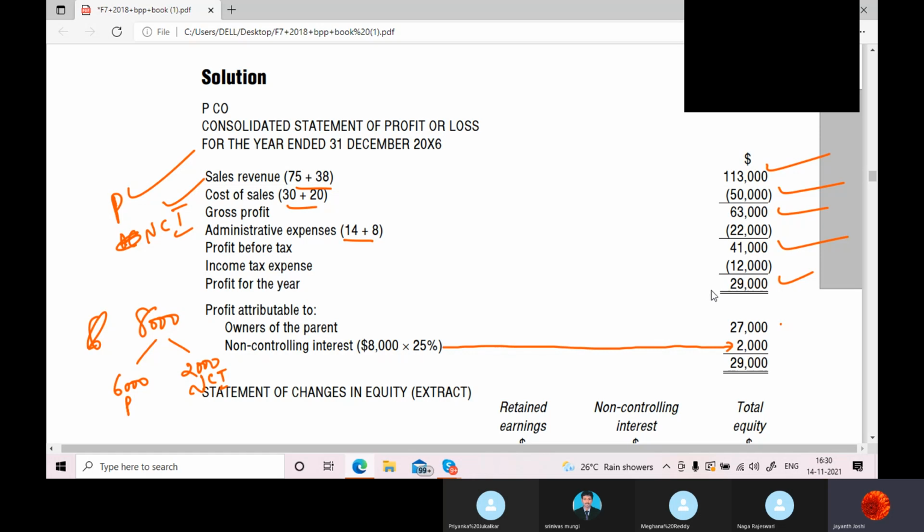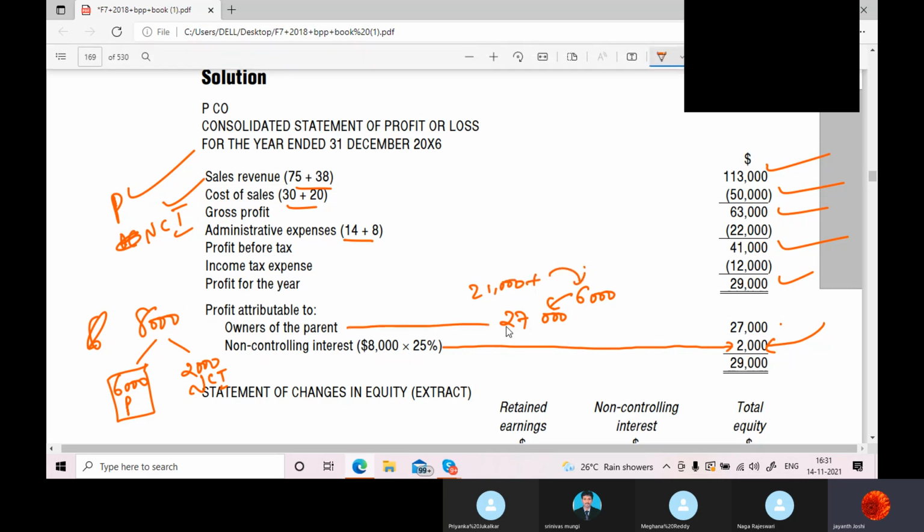So we have just divided this 29,000 into two parts. 2,000 has gone to NCI, and the parent's share is after deducting NCI's share of profit. The 27,000 we have, the 6,000 is already included in this. Fine. So 21,000 plus this 6,000 gives us the parent's profit. So till here, please go through this question.